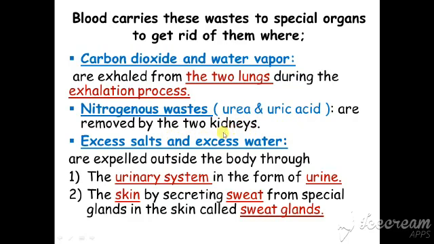Nitrogenous wastes such as urea and uric acid are removed by the two kidneys. And the excess salts and excess water are expelled outside the body through the urinary system and your skin. In the urinary system, in the form of urine. So your body can expel or get rid of excess salts and excess water in the form of urine. And your skin, by secreting sweat from special glands in your skin called sweat glands.